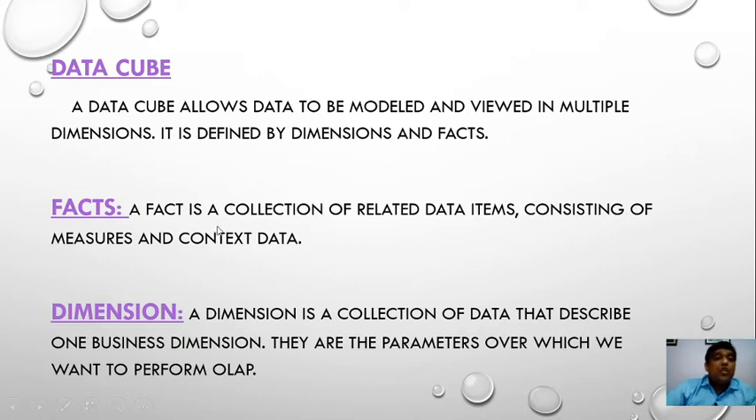We are using a data cube in this model. A data cube allows data to be modified and viewed in multiple dimensions. It is defined by dimensions and facts. Dimensions define facts and facts define numeric data. What is the meaning of fact? A fact is a collection of related data items consisting of measures and context data. A dimension is a collection of data that describes one business dimension. They are the parameters over which we want to perform OLAP, online analytical processing.